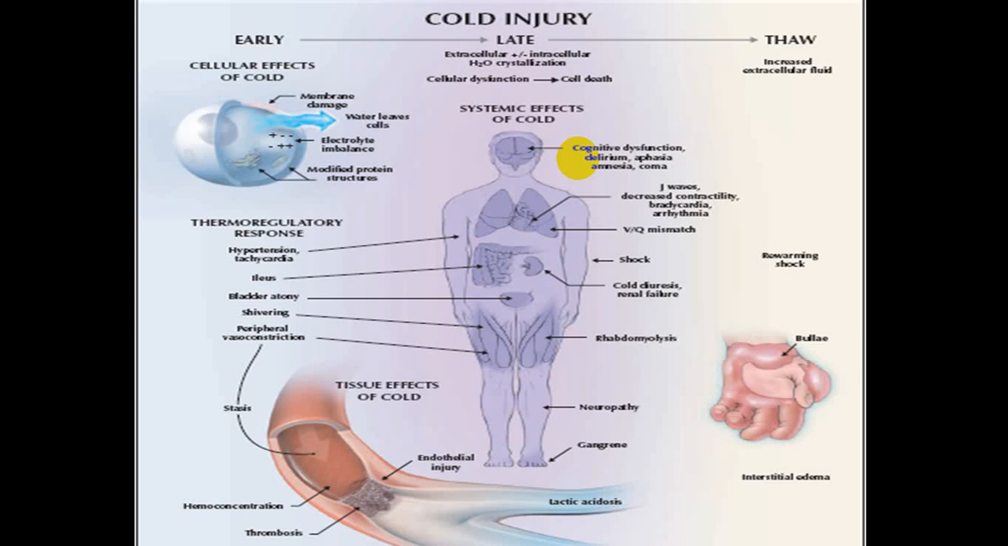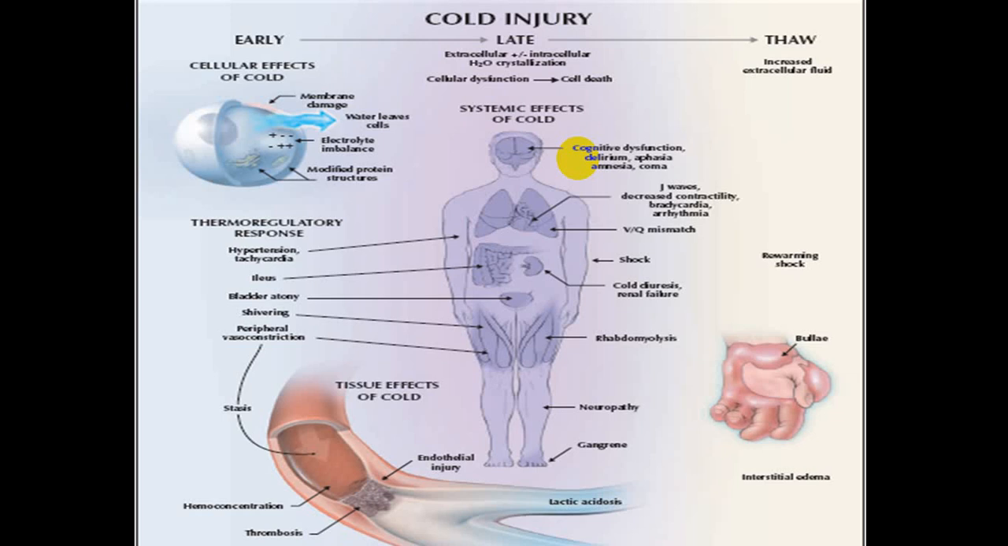You will have a severe peripheral vasoconstriction that will give rise to stasis, and secondary to stasis you will have hemoconcentration, thrombosis, lactic acid acidosis, vascular insufficiency, and it can end up with even gangrene. And you can have skin changes like bulla formation and interstitial edema. Because of severe shivering, you can have even a rhabdomyolysis. There will be even a peripheral neuropathy. The nerve function will be affected. You will have a cold diuresis, and the person can even end up with what we call AKI.